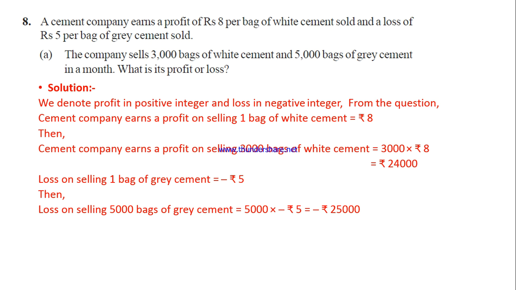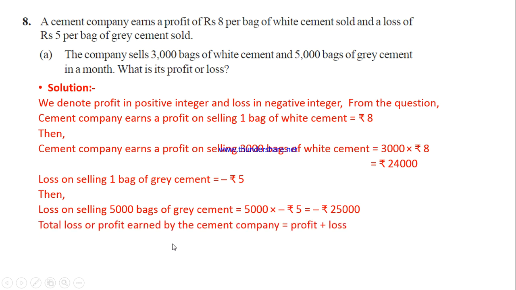Then finally we have to calculate whether profit or loss. By seeing the values themselves, you would definitely have received the answer. This is profit 24,000, but loss is minus 25,000. You received 24,000, but you lost 25,000. So are you getting profit or loss? Definitely loss only. Is it or not?